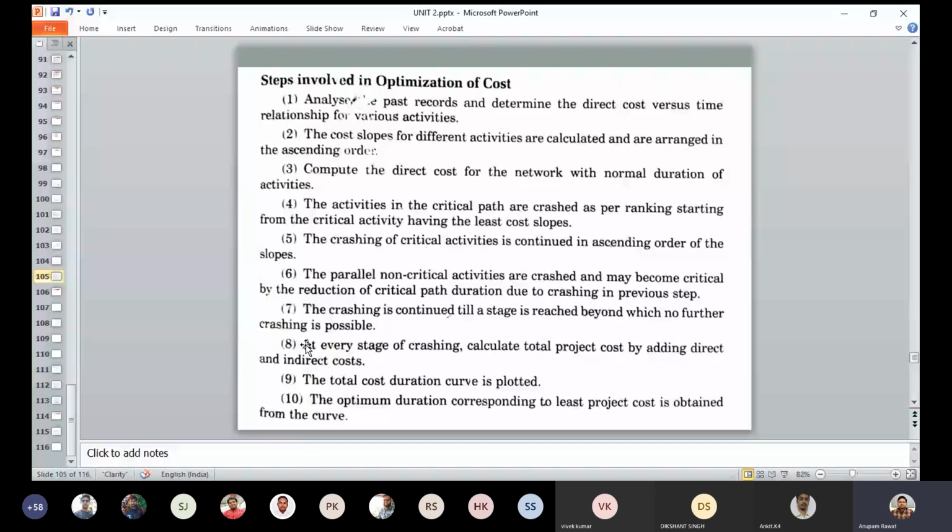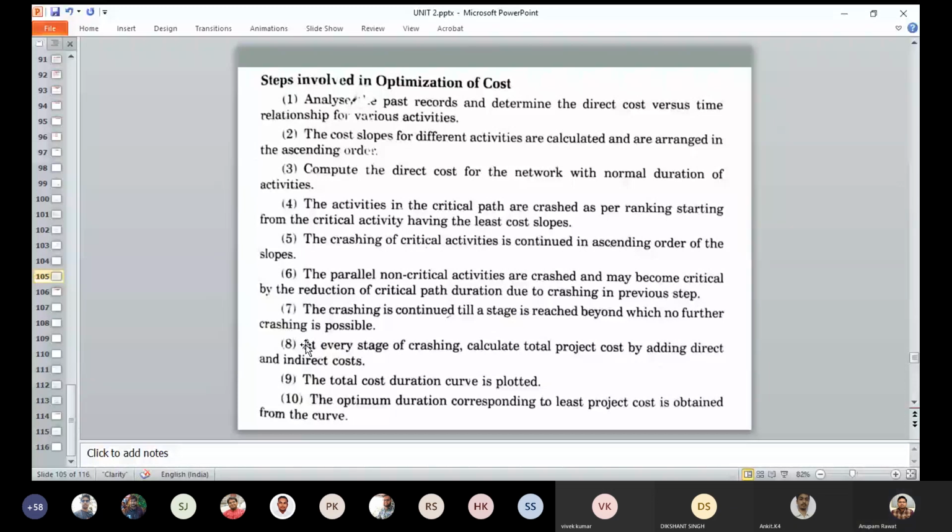Seventh, the crashing is continued till a stage is reached beyond which no further crashing is possible. Eighth, at every stage of crashing, calculate the total project cost by adding direct and indirect cost. Ninth, a total cost duration curve is plotted. And tenth, the optimal duration corresponding to least project cost is obtained.